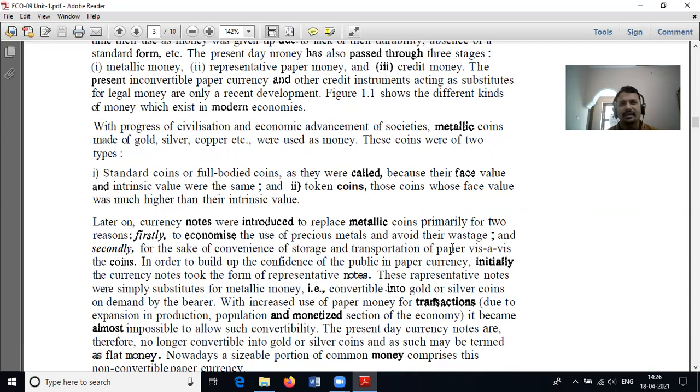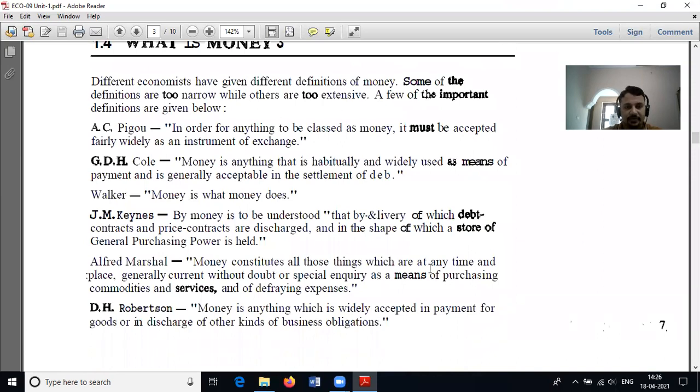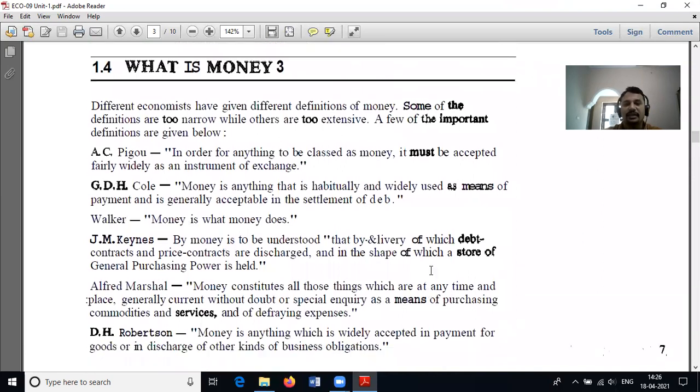In order to remove this problem, currency notes were introduced in our country and around the world. This is the history of currency. Next we can move on to the definition or meaning of money.